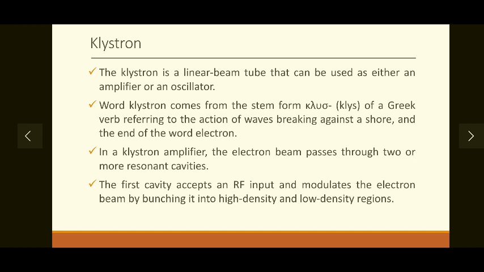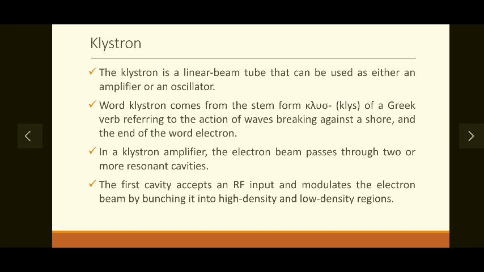So in a klystron amplifier, the electron beam passes through two or more resonant cavities. In the previous session, we have seen what cavity resonators are. These cavity resonators provide maximum power at resonant frequency. So these cavity resonators are used for achieving the maximum power possible at the output as an amplified output. So at least two cavities have to be there. More than two are also supported.